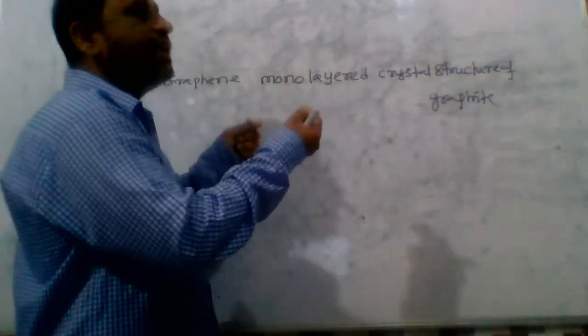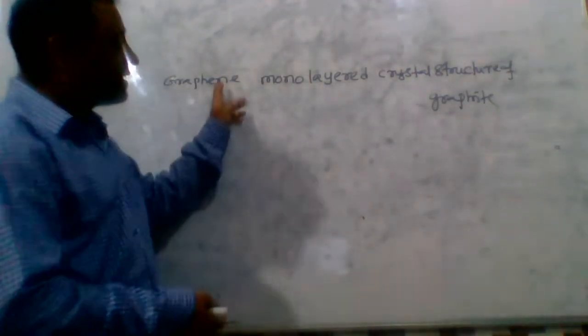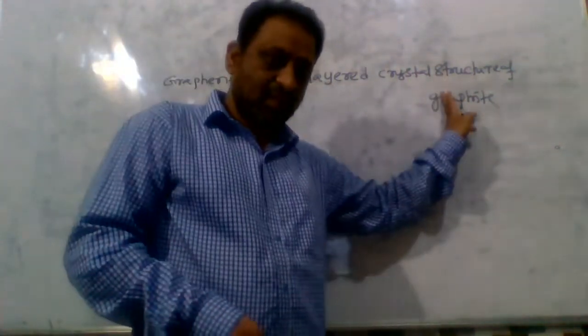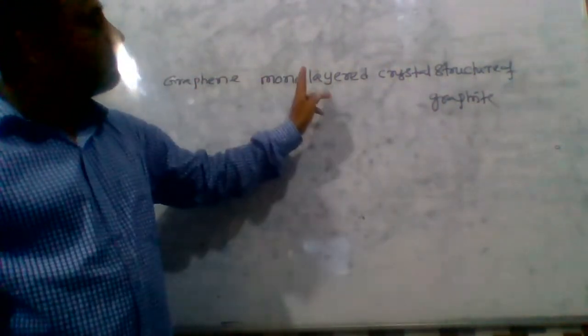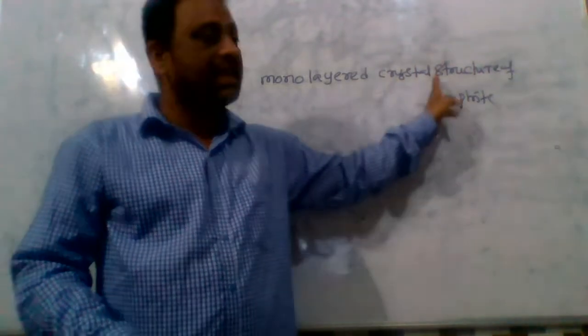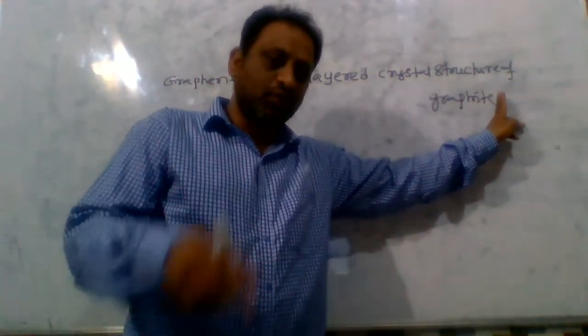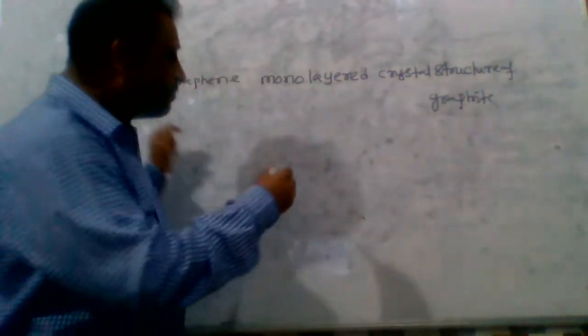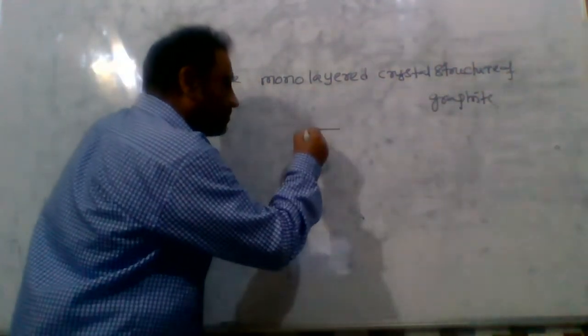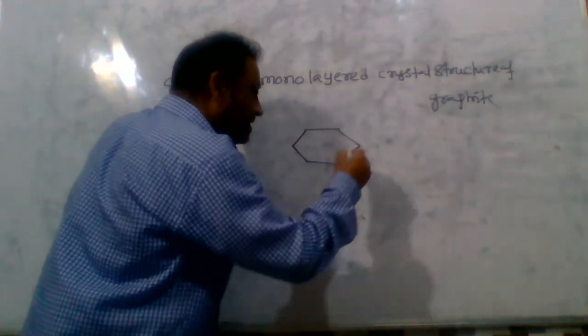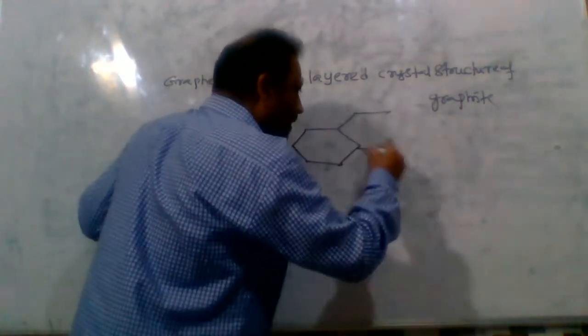Graphene is more stable because there are no weak van der Waals forces of attraction between layers, as it contains only one layer of hexagonal crystal structure. It contains single bonds and double bonds.